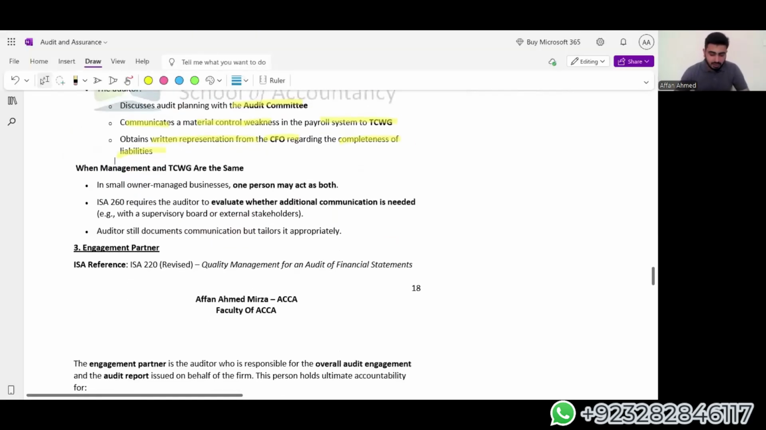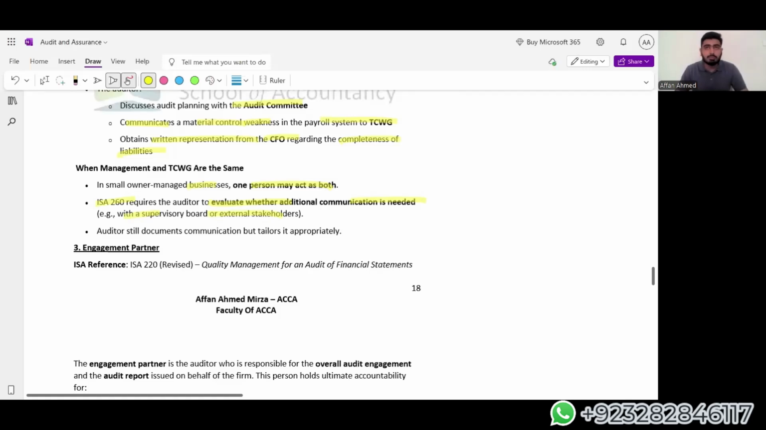Now, when the management and TCWG are the same, in small entities, one person may act as both. The one person managing the business, the owner, will be acting as both TCWG and the management. ISA 260 requires the auditor to evaluate whether additional communication is needed with a supervisory board or external stakeholders, because now the oversight people and the working people are the same.